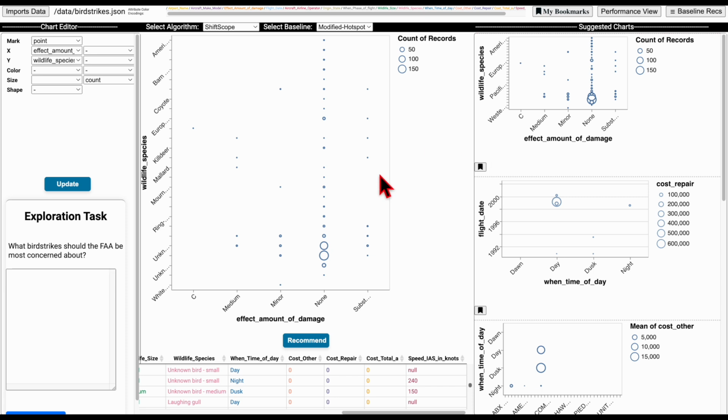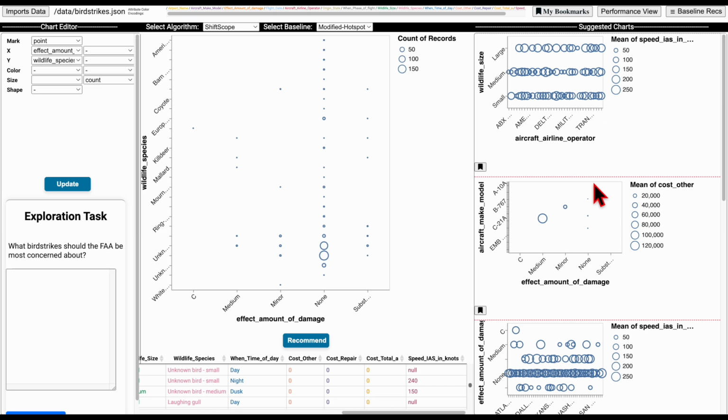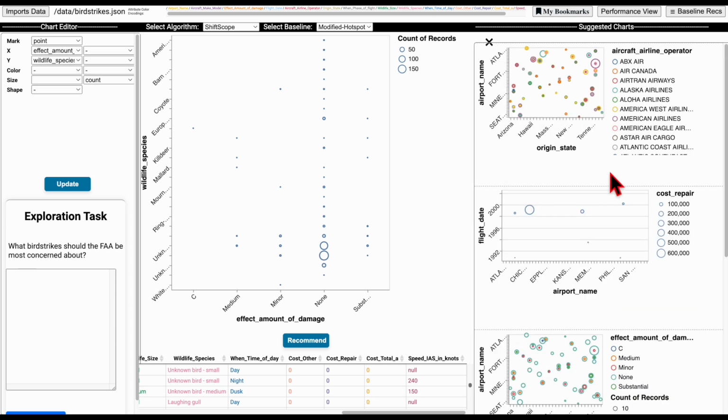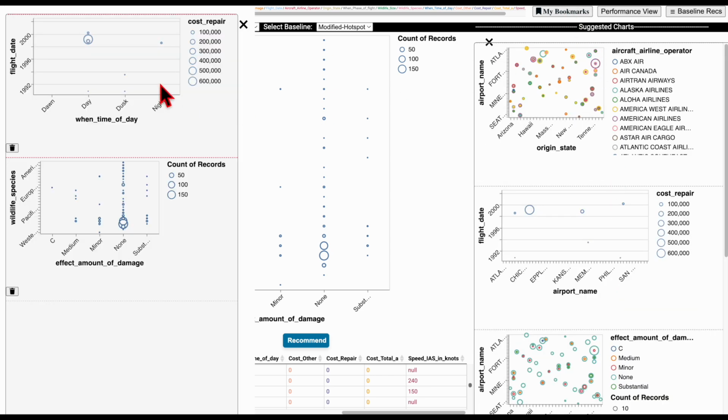If the initial recommendations don't quite align with my interest, I can ask the system to recommend a new set of visualizations. With each click so far, I provided feedback indicating my preference. The baseline is biased to users' early feedback. These are the new recommendations from the baseline, and these are the charts that we interacted with or bookmarked in the previous interaction. We see a lot of overlap between the attributes that we interacted with before and the new set of recommendations.